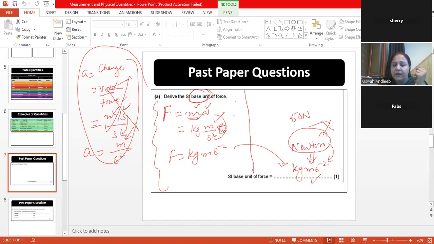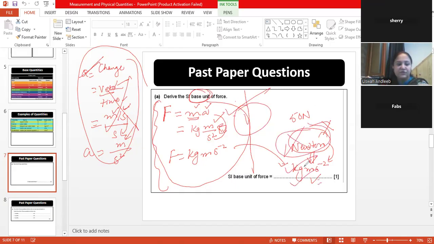You are not required to derive it separately and write it over here. It's a 1 marks question. This is enough. And write your answer. This working is not required if you already know that. But if something happens and you forget the unit of acceleration, then obviously you can go back and at some rough space, you can derive the unit of acceleration, then put it in here. Otherwise, this is fine for a 1 marks question. No marks for the Newton answer. This answer is right. This has to be written.